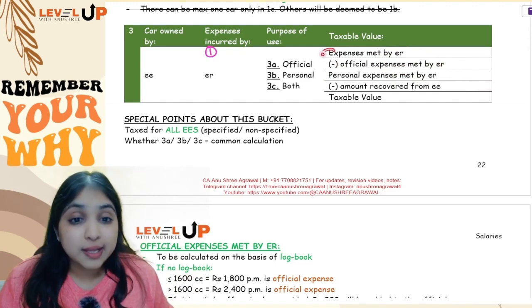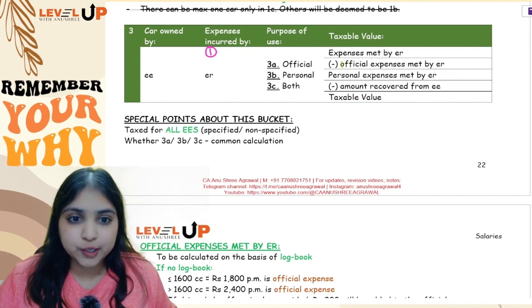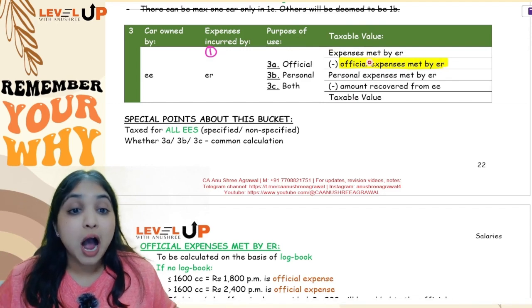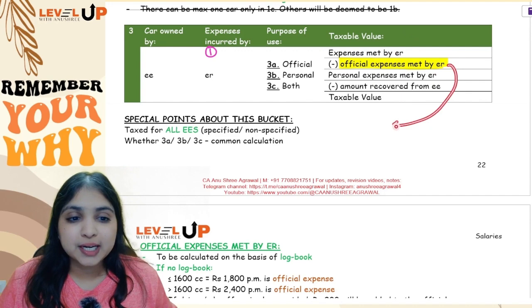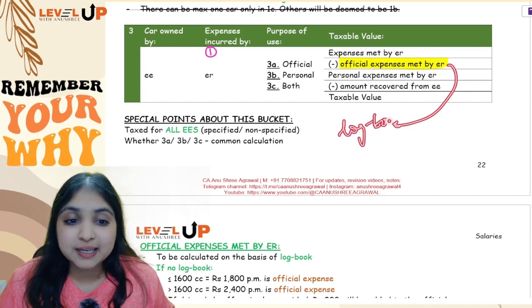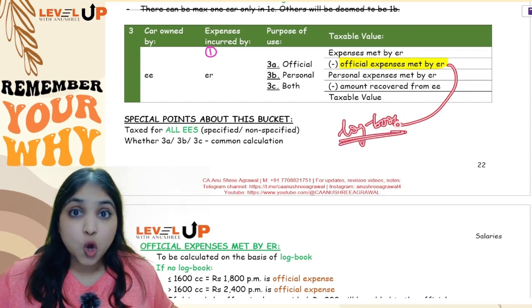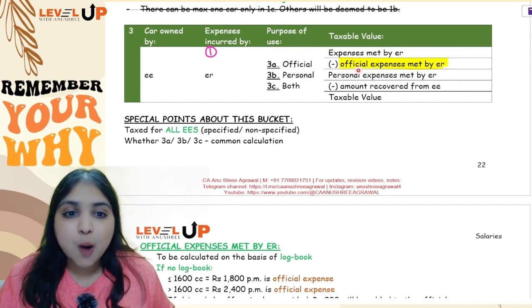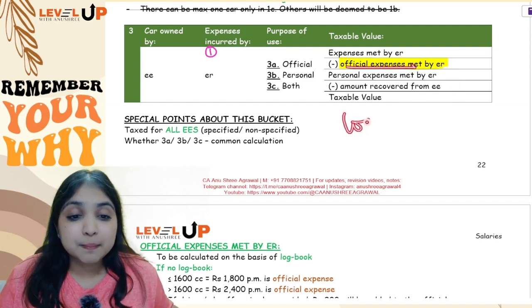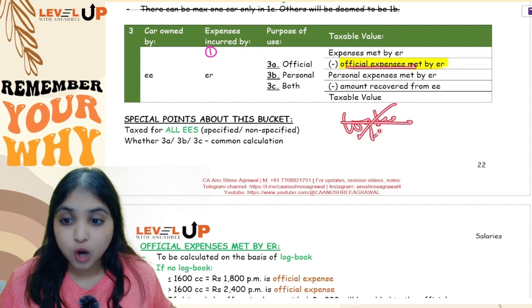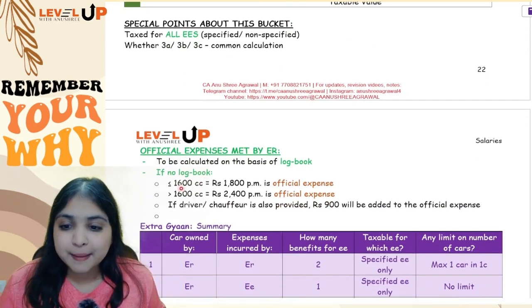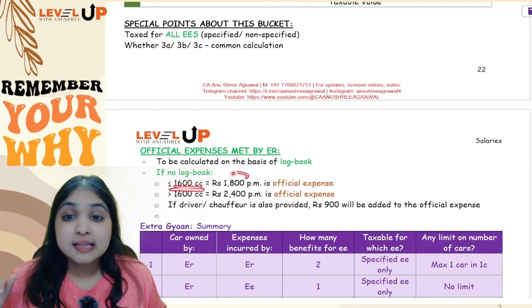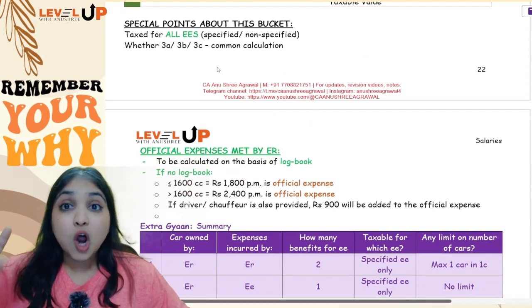Okay. Now in this calculation, the most important point will be, how will you calculate the official expenses met by the employer? How to find how much expense was met by the employer? See, this will fully depend upon the logbook. Is the employee maintaining a logbook? If he is maintaining a logbook, you will get to know from there how much is the official expense. Okay. But if the employee is not maintaining the logbook, then it will depend upon the cubic capacity of the car. If the cubic capacity is up to 1600 cc, then 1800 per month will be